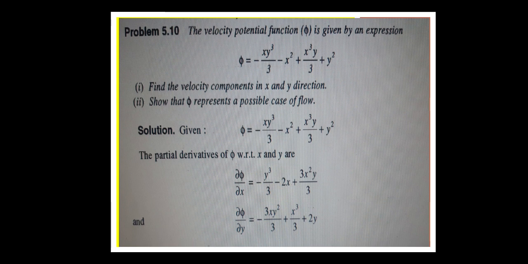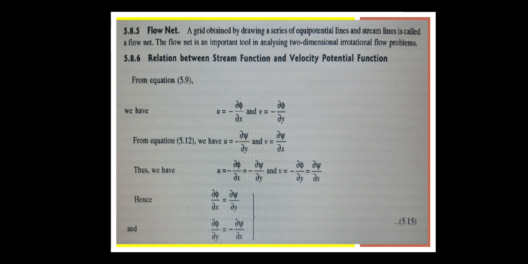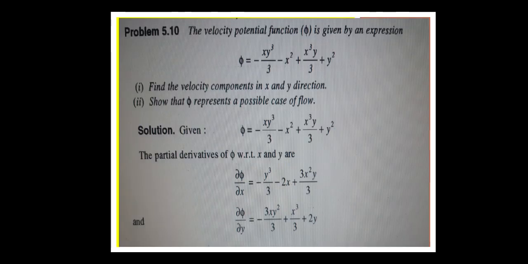Here, as these are two-dimensional flows, we are not taking the z direction, we are using only two-dimensional irrotational flow. That's why we are using x and y. So with respect to x, what happens when we differentiate? The partial derivative dou phi by dou x is equal to minus x cube by 3 minus 2x plus x y cube by 3, right?